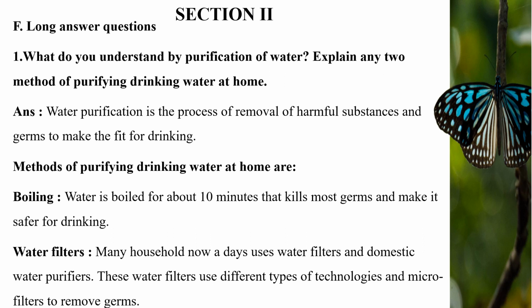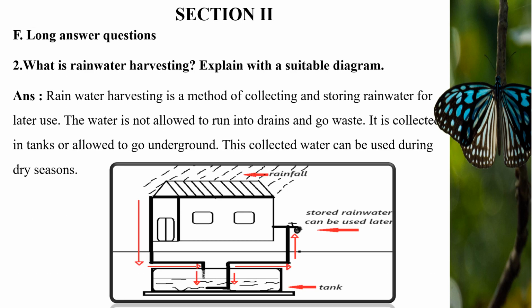Water filters. Many households nowadays use water filters and domestic water purifiers. These water filters use different types of technologies and microfilters to remove germs. Second question, what is rainwater harvesting? Explain with a suitable diagram. Answer. You can see the diagram below in which it is mentioned that rainfall tank stored rainwater can be used later also. This diagram shows the rainwater harvesting.